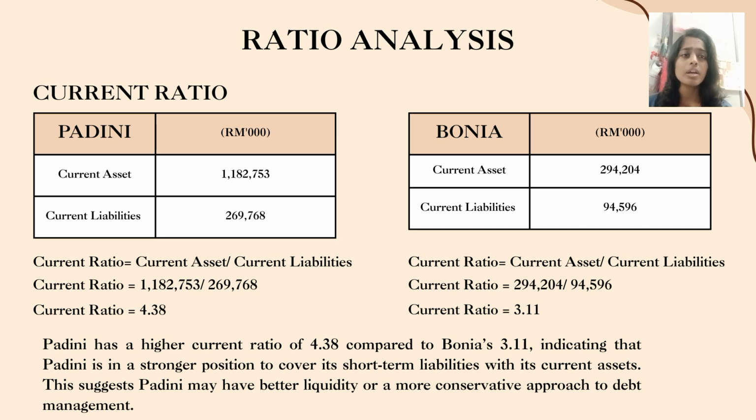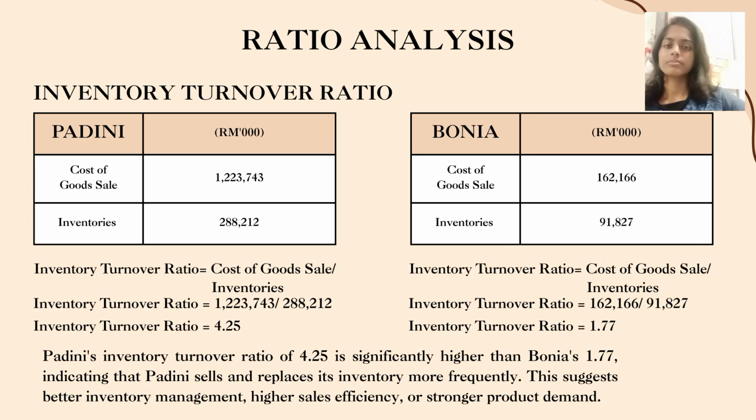We can compare Padini and Bonia, and we can see Padini has a higher current ratio compared to Bonia. That shows that Padini has a stronger position to cover its short-term liabilities with its current assets, and it suggests Padini has better liquidity and is more conservative in its approach to debt management.